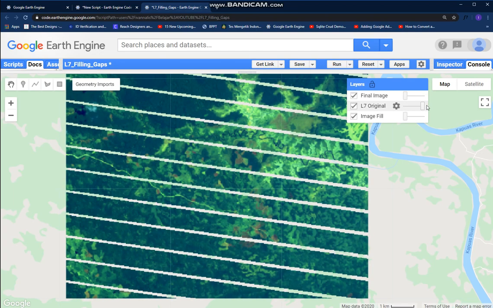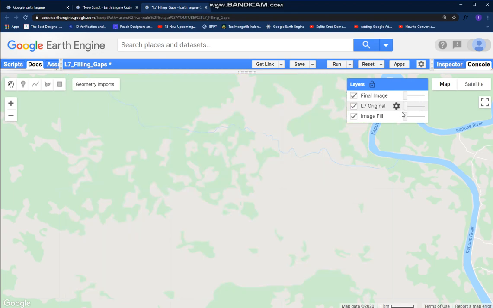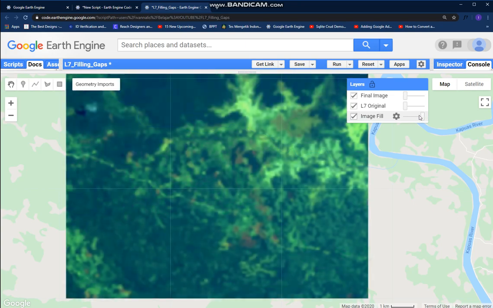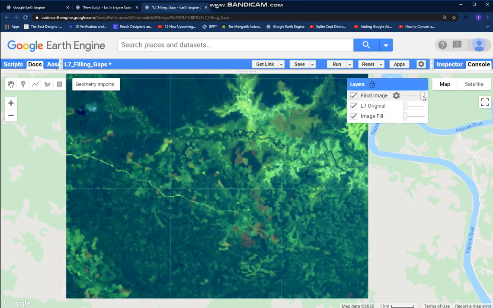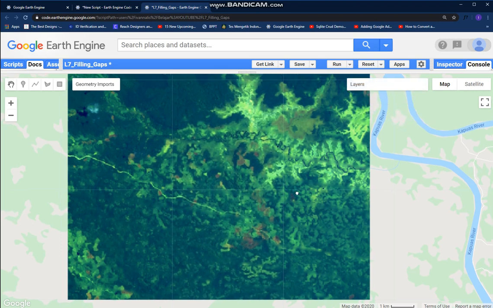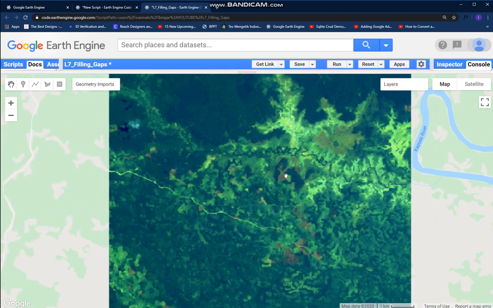This is the original, this is the image fill, and this is the final image with gap filling. See, not bad. And then you can export this to your Google Drive.